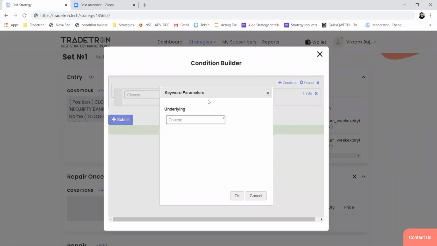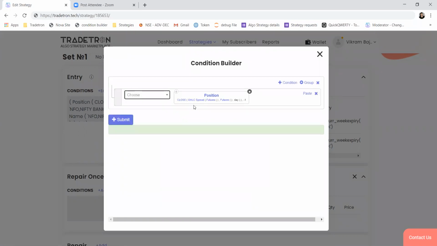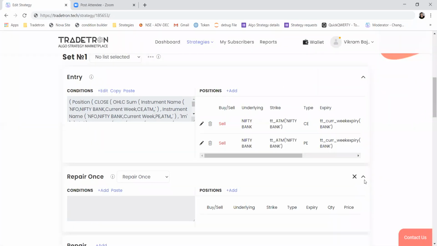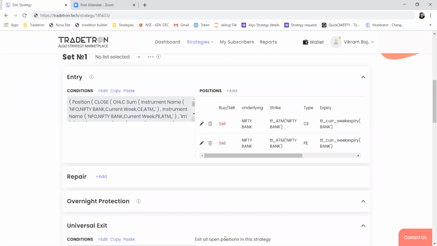In case you want to write a condition based on that, logic depends on how you want to use it, but even that is possible. So OHLC spread and OHLC sum. These are two keywords which I wanted to discuss in this webinar. So for this week in strategy creation part, it's this much only. We can move to Q&A and discuss if you have any questions related to any particular strategy or any conditions.